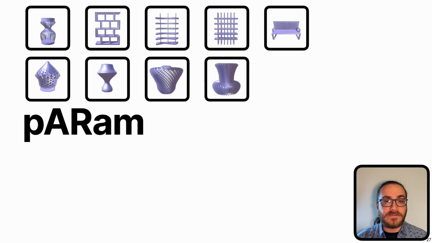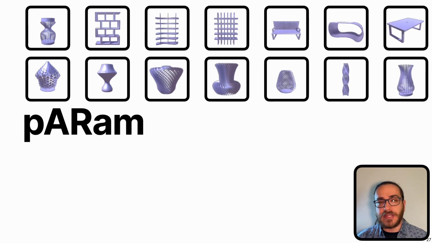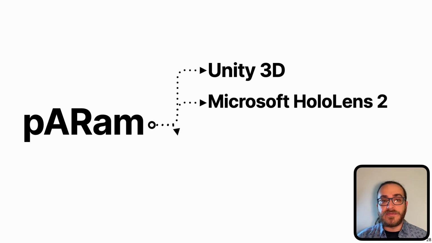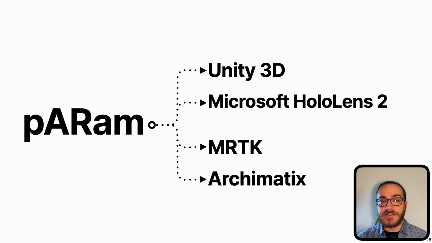Let's talk about our proof of concept implementation, which we named pARam. In total, we had 15 designs available and implemented. We have some shelves, vases or lampshades, and a few tables. These are all household objects that benefit from being customized, either to achieve a user's desired aesthetics or functionality. pARam was implemented using Unity, the Microsoft HoloLens 2 as a platform, MRTK for interfaces, and the Archimetics asset to